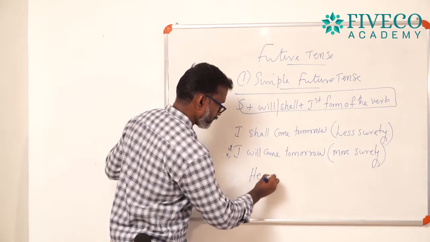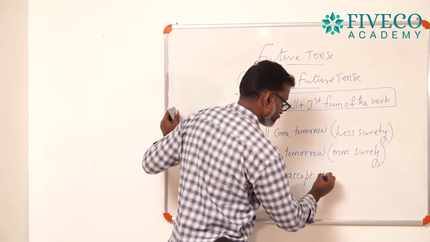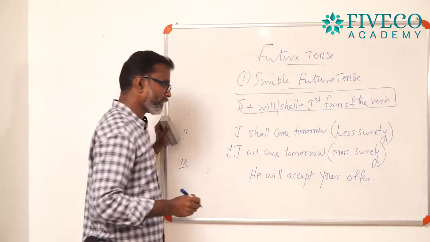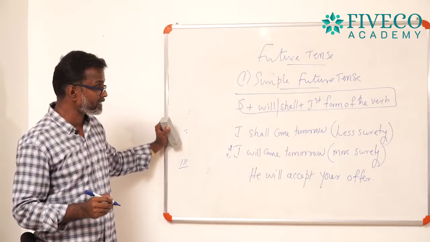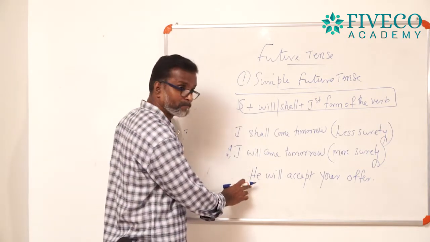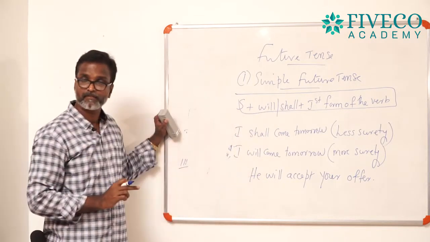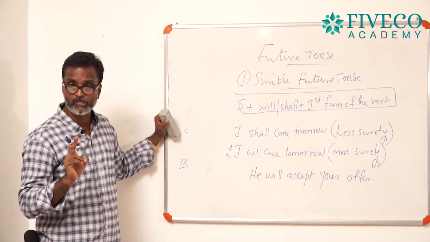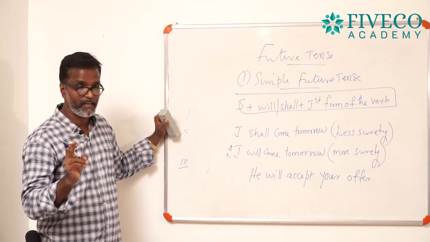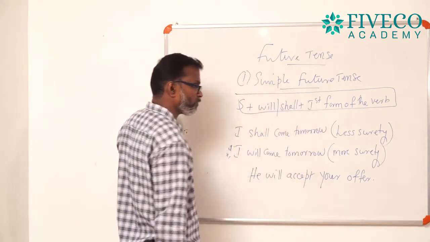He will accept your offer. Okay, just analyze this sentence. He will accept your offer. In this sentence, he is the subject and will is used as an auxiliary verb. And remember, you are not supposed to use he shall. Very wrong it is. You can use only he will. He will accept your offer. Accept is the first form of the verb.